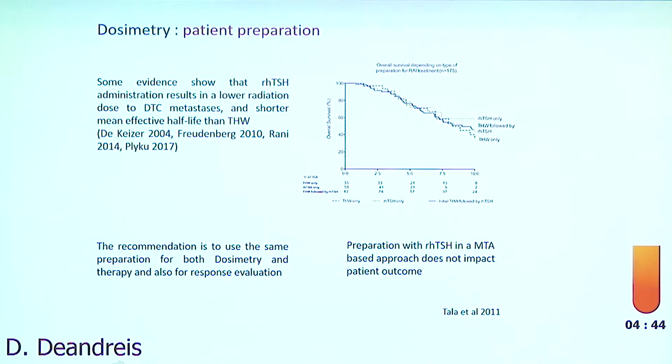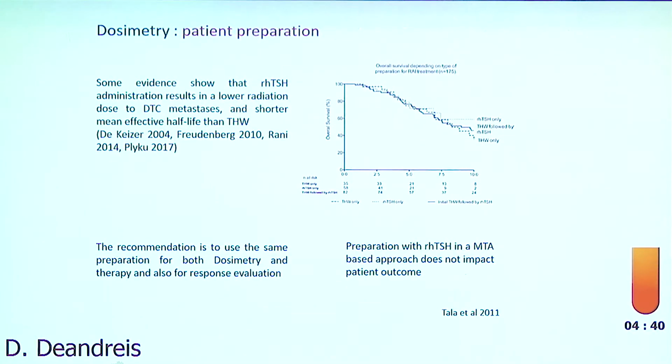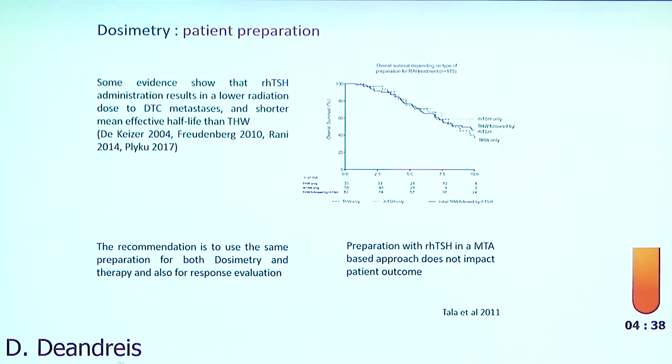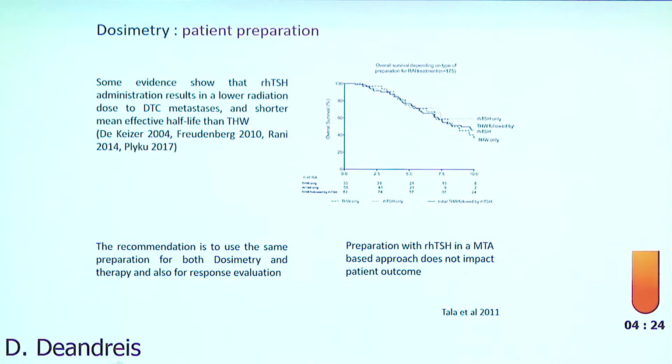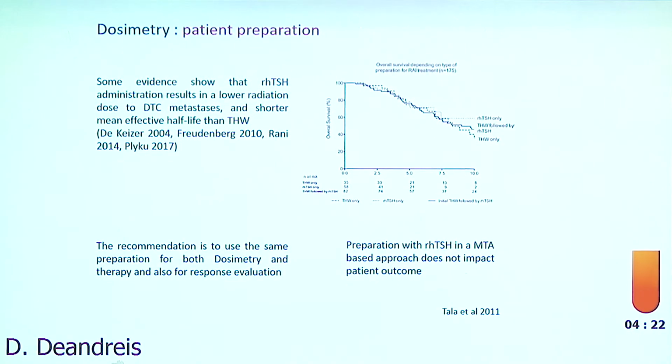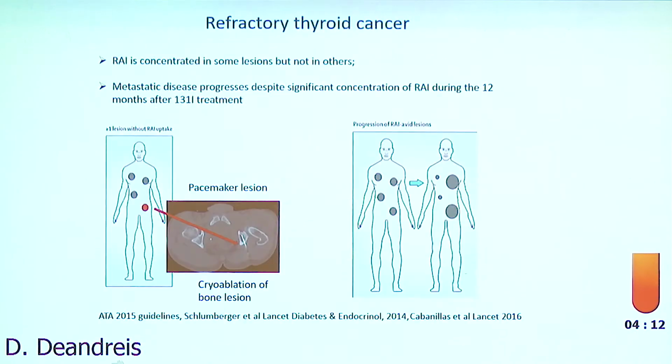And then there is maybe the patient preparation. We'll talk about thyroid hormone withdrawal and recombinant human TSH. There are some data that show that preparation with recombinant human TSH can deliver a lower radiation dose to the metastases compared to thyroid hormone withdrawal. Even so, in the clinical study, the Memorial results did not find differences in outcome in patients treated after thyroid hormone withdrawal or recombinant human TSH.